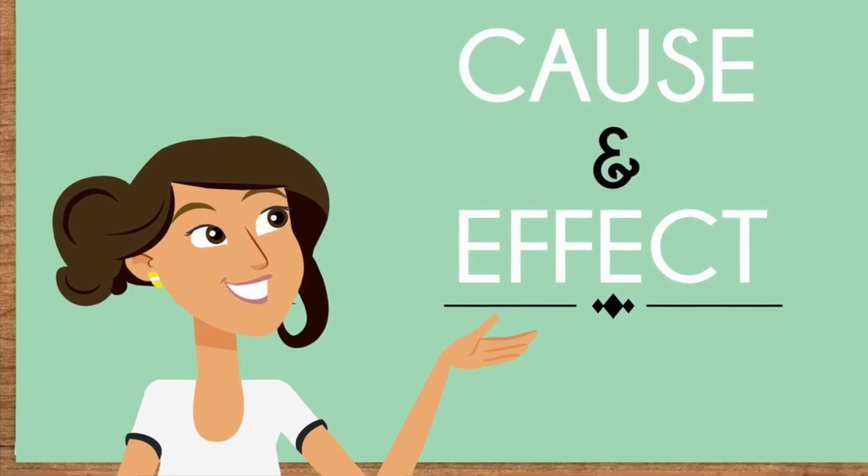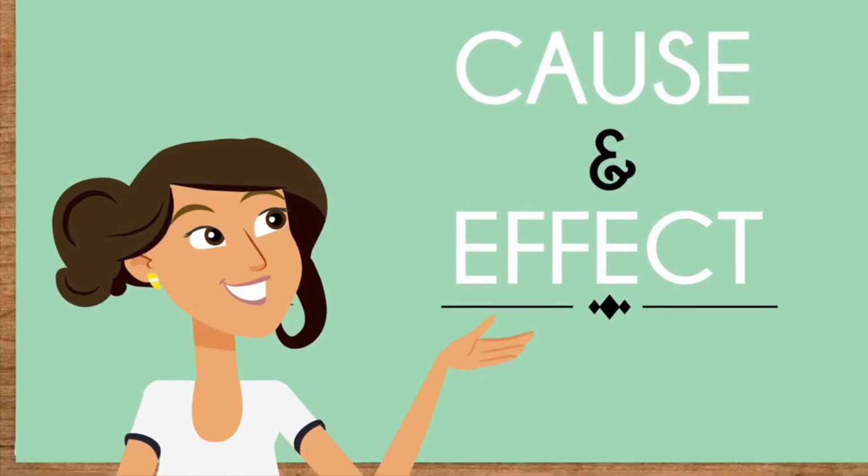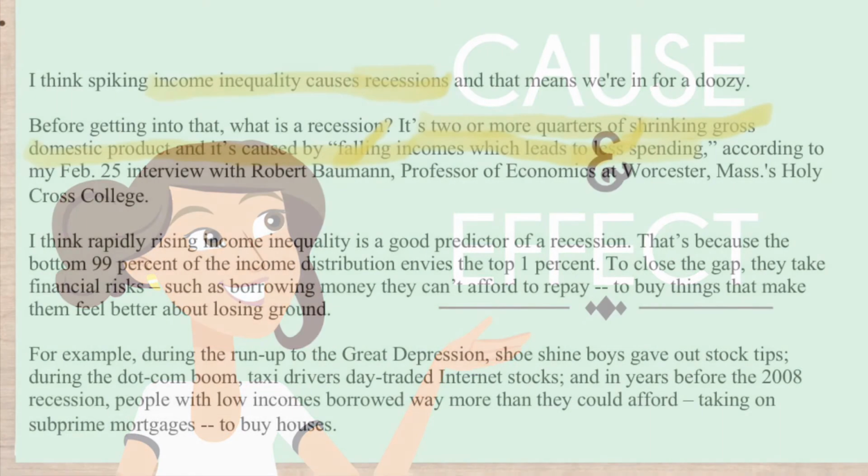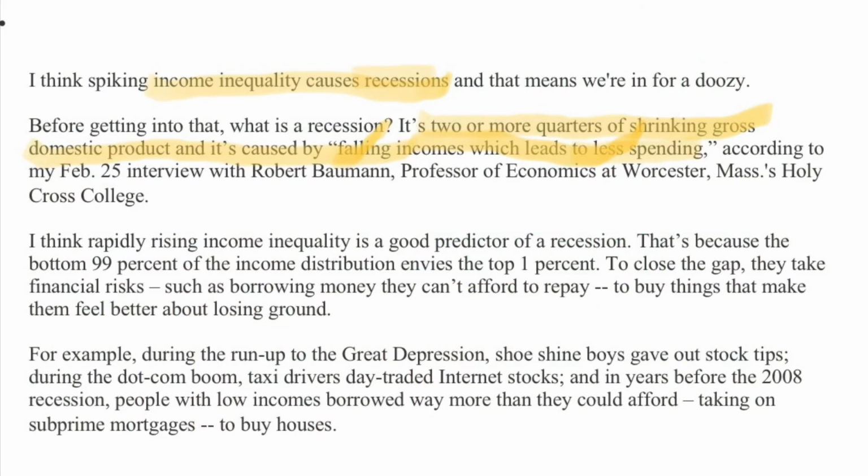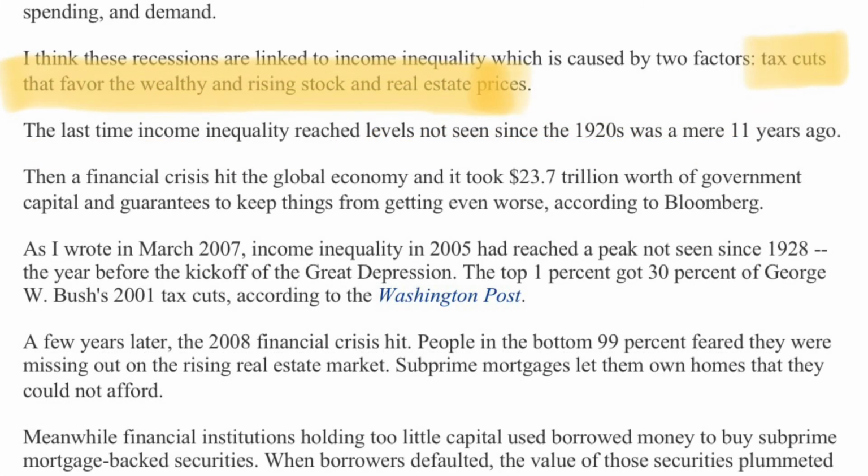But what are some of the causes and effects of income inequality? Income inequality causes recessions. A recession is two or more quarters of shrinking gross domestic product, and it's caused by falling incomes, which leads to less spending. Income inequality can be caused by two factors: tax cuts that favor the wealthy and rising stock and real estate prices.